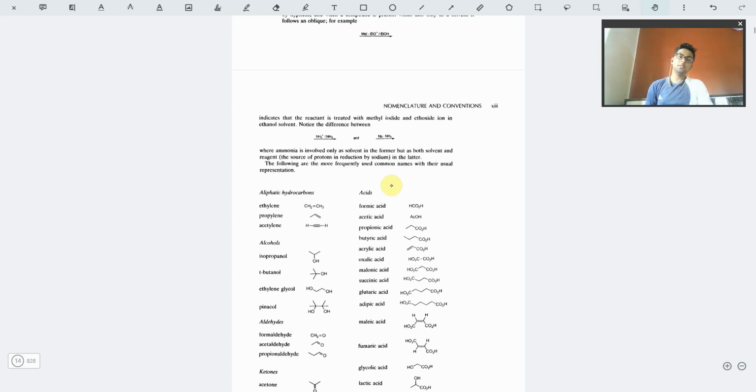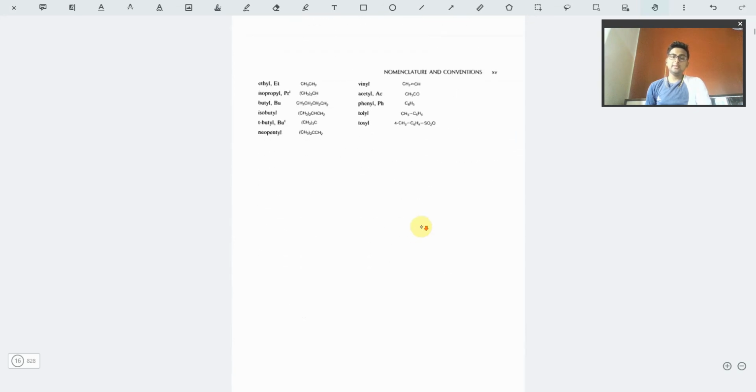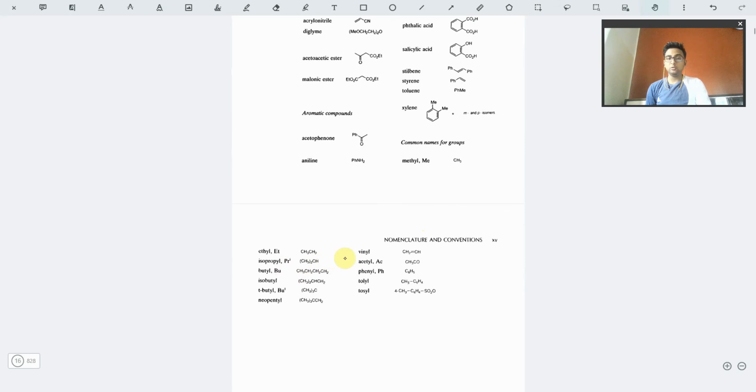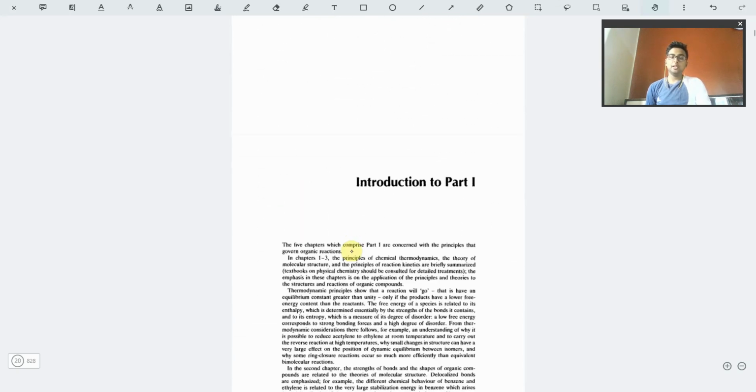As you can see, many names of the compounds are given in this book, with examples. You may just go through them, and all of these are given in the common name, so you may just memorize all of them, and use them according to the question that is given. You can see that many names are given. The functional groups are also given: ethyl group, vinyl groups, all of these things. So you may just go through them. Now let us look into part 1.